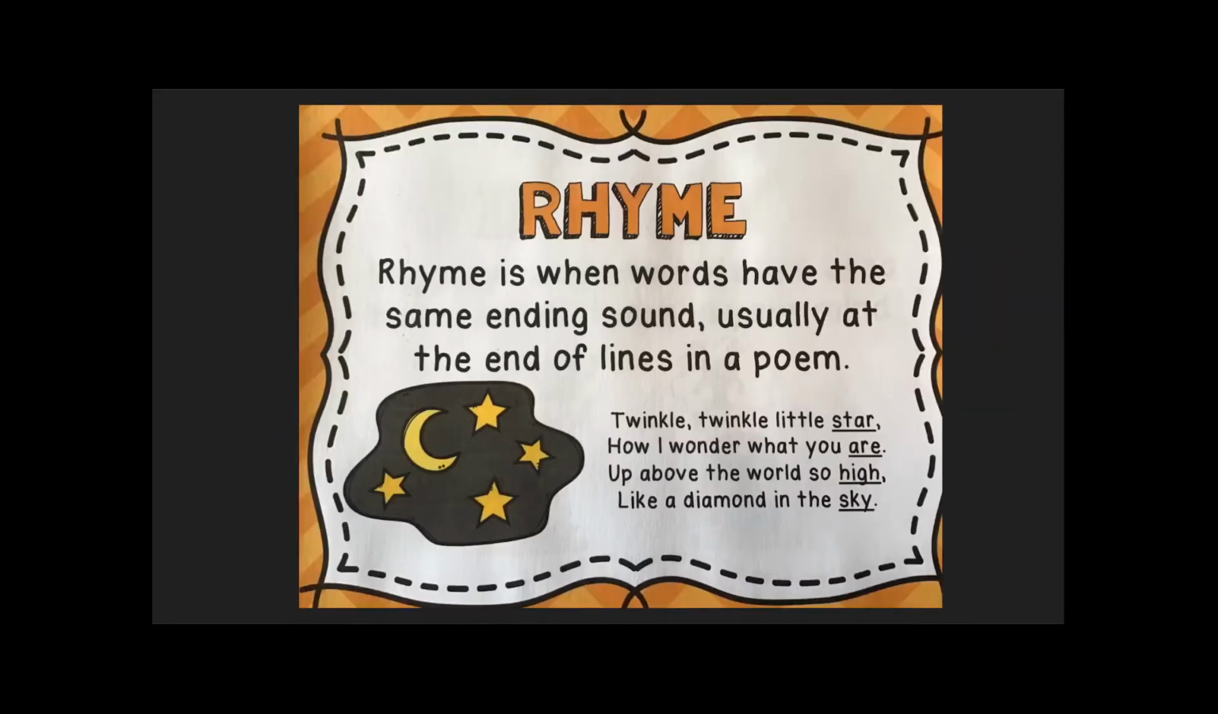Here are some of the features of poetry. Rhyme. Rhyme is when words have the same ending sound, usually at the end of lines in a poem. Our example says, "Twinkle, twinkle, little star, how I wonder what you are. Up above the world so high, like a diamond in the sky." You might recognize this as a song, but it can also be read as a poem. And you can see at the end there, star, are, rhyme.